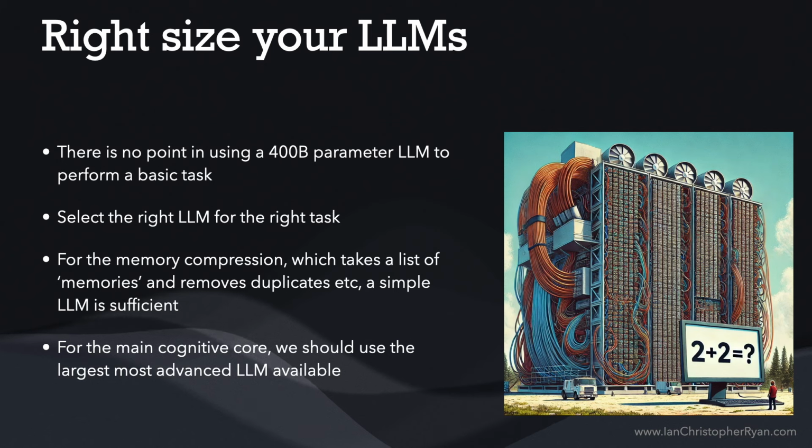So we will have the internal consciousness, which is being managed by the most advanced LLM we can, because this one has to have a large amount of context, so a large amount of understanding about things such as memories and long-term memories and its current emotional state and all these things to build up that internal consciousness that we want. Whereas if we just want to compress some short-term memories into a more concise form without losing detail, then you can use a much smaller LLM for that, which will be much faster.